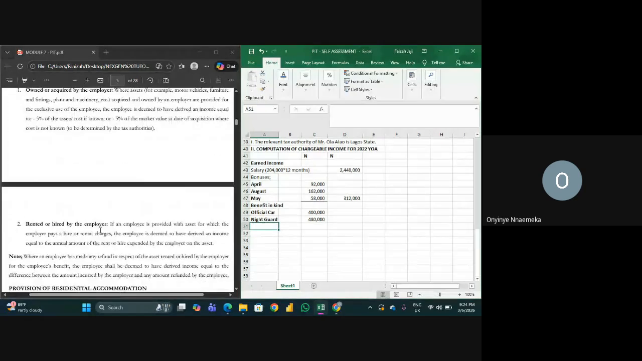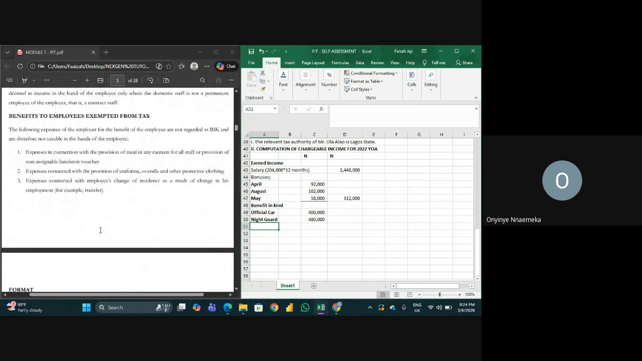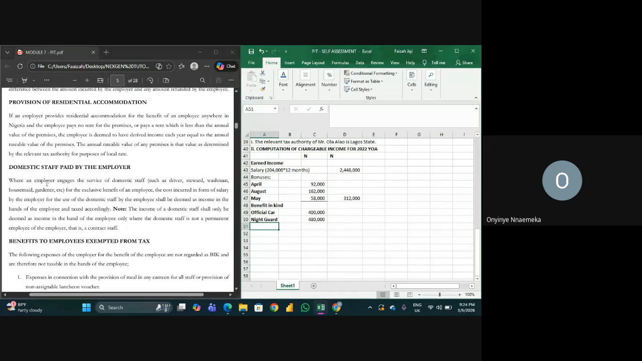Domestic staff paid by employer: where the employer engages domestic staff, e.g. driver, steward, washman, houseman, and so on, for the exclusive benefit, the word exclusive, of an employee, the cost incurred in form of salary by the employer for the use of the domestic staff by the employee shall be deemed as income in the hands of the employee and taxed accordingly. Note, income of a domestic staff shall only be deemed as income in the hands of the employee where the domestic staff is not a permanent employee of the employer, that is a contract staff.